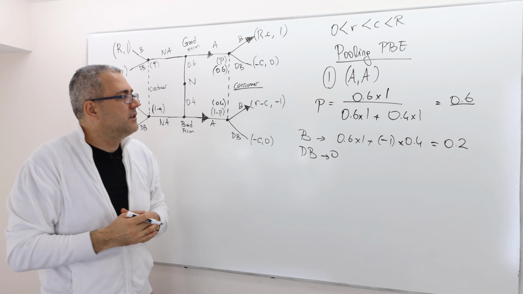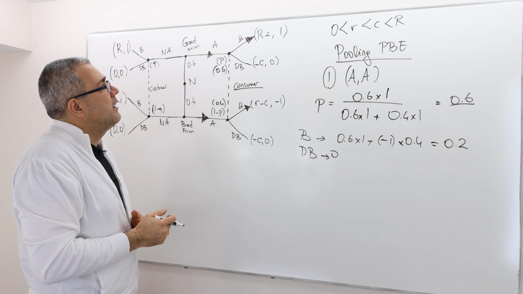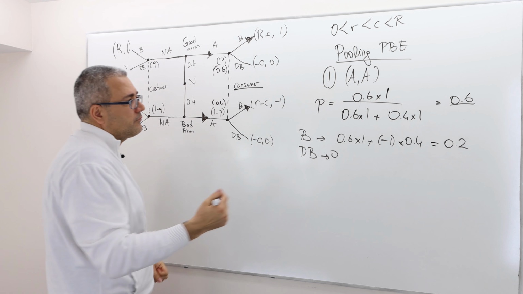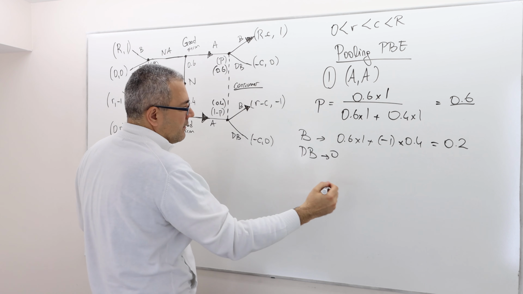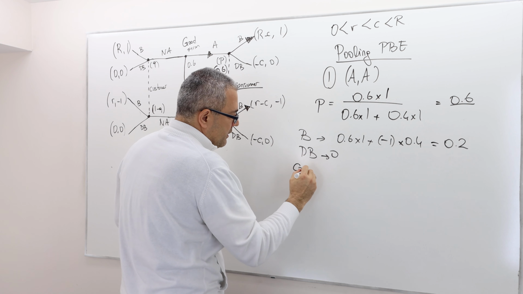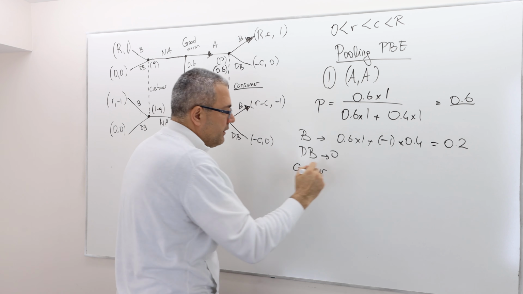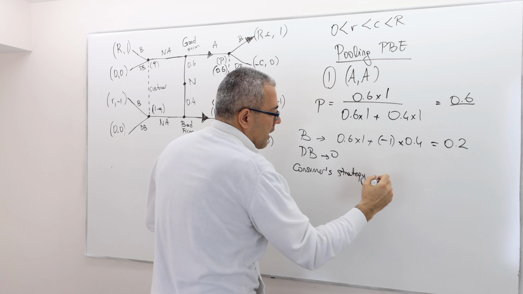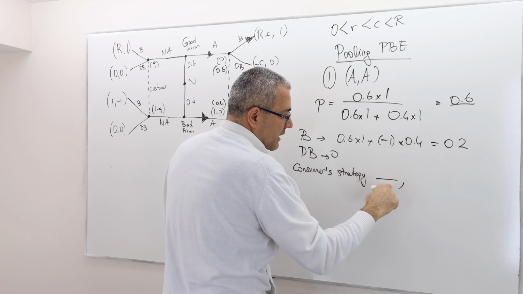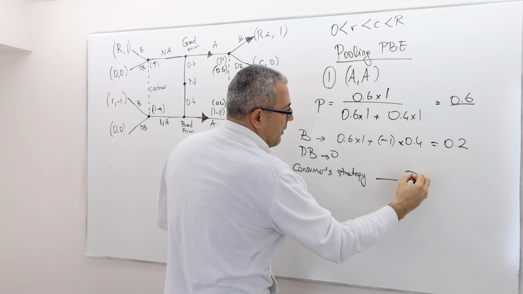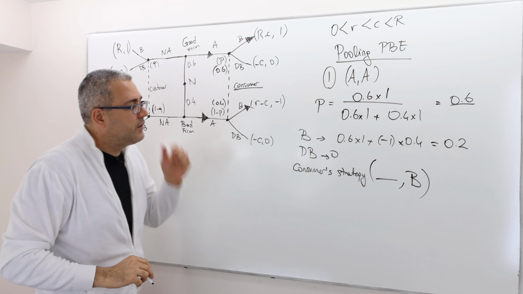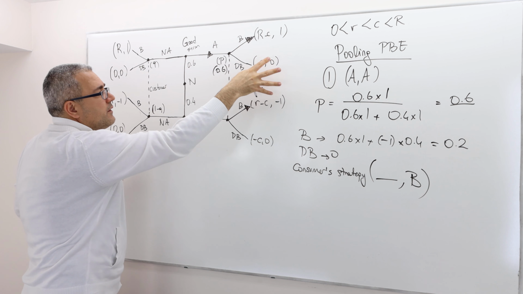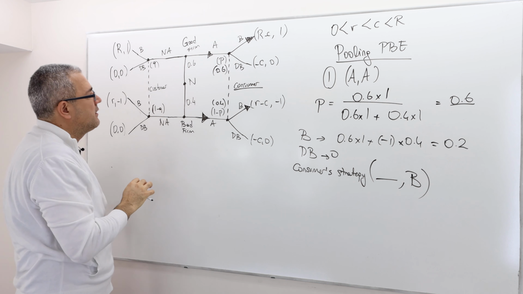That's the consumer's decision. So we calculated at least part of the consumer's strategy. Let's leave this blank, and this one is buy. Whenever the consumer is in this info set, she's going to buy it.